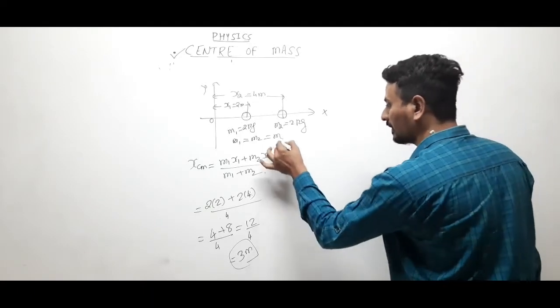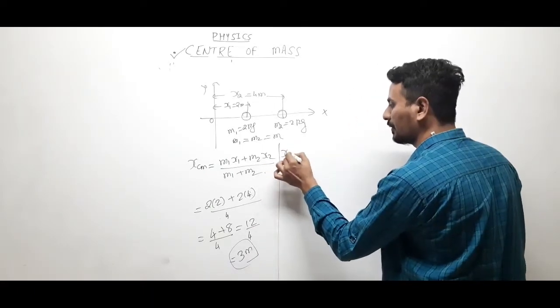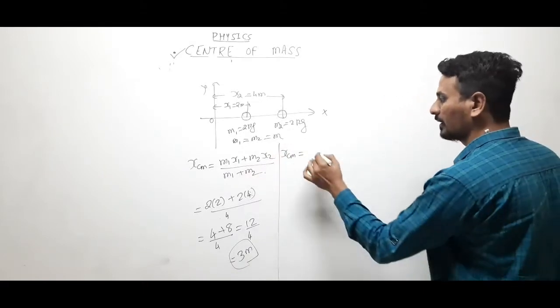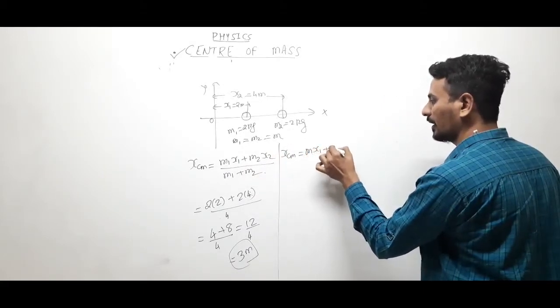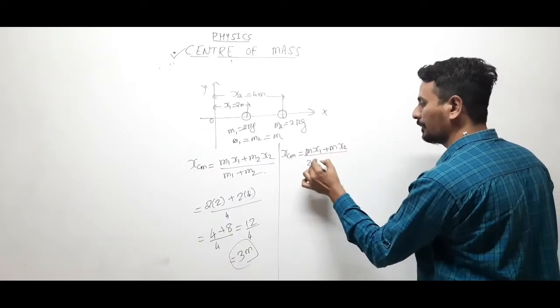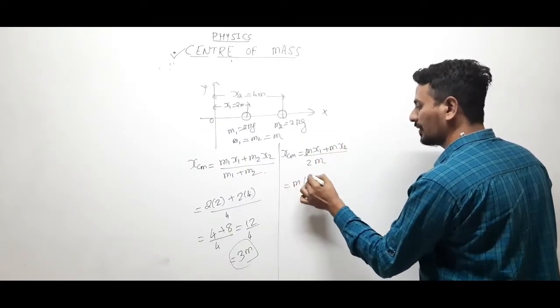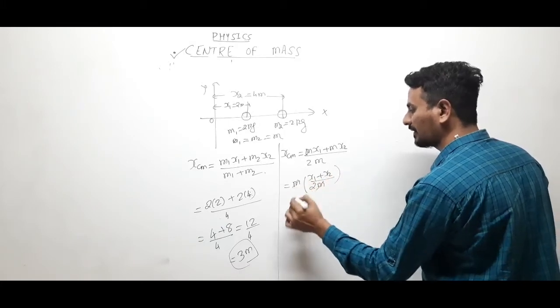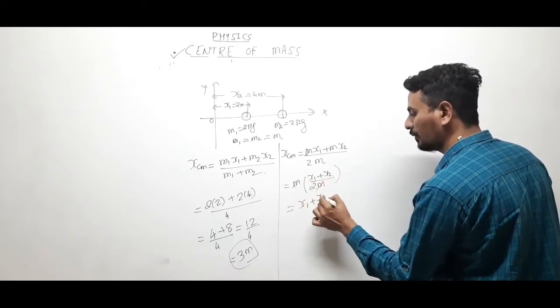Okay, fine. The same can be written as XCM equals to, since m1 m2 equals to m, we can write this as m x1 plus m x2 upon 2m. M can be taken common, x1 plus x2 upon 2m, right? M gets cancelled, so it is x1 plus x2 by 2.